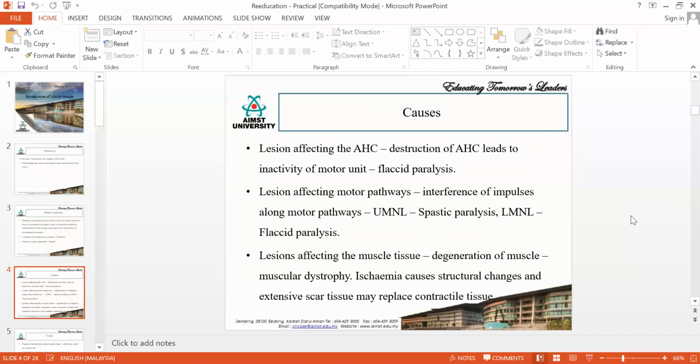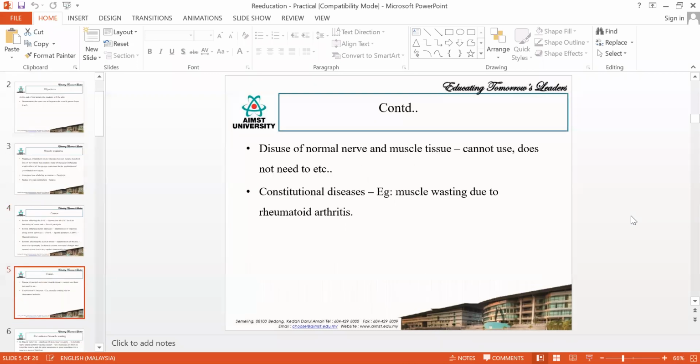Is that clear? Then there are some other diseases also that can affect the muscle. It is not only your nerves, but there are other problems that may end up in loss of contractility of the particular muscle. The other problems would be anything that is affecting the muscle, maybe reduced dopamine, reduced calcium channels, or degeneration of the muscle. So a lot of other problems are also there.